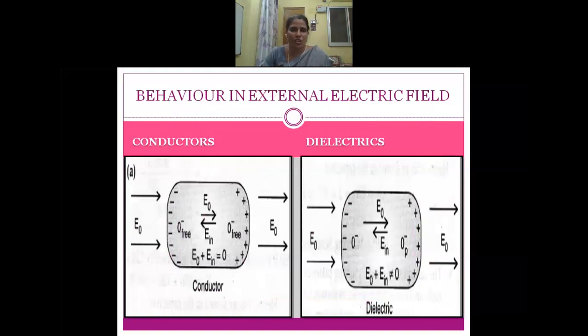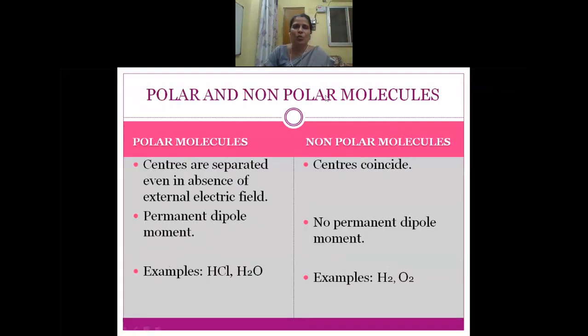In the previous lecture, we discussed the behavior of conductors and dielectrics in an external electric field. Whenever we place a conductor in an external electric field, the net electric field becomes zero. But when we place a dielectric in an external electric field, the net electric field is not equal to zero. And now let us recall what polar molecules and nonpolar molecules are.